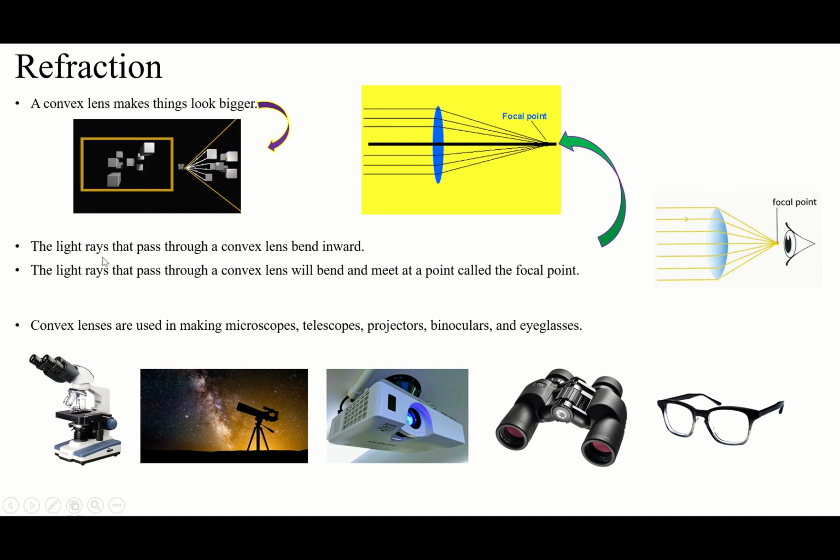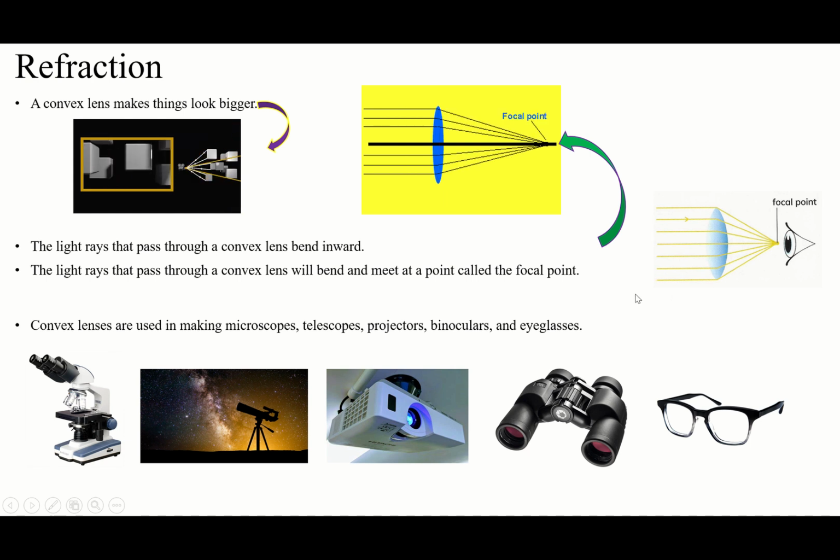The light rays that pass through a convex lens bend inward. Look at this. This is the convex lens, guys. When the light rays come, they will go inward. This one goes inward. This one goes inward. The other one also goes inward. If it were outward, it would go to the other side, up and down. But because both are inward, on both sides, in all places of the lens, you see, inward.